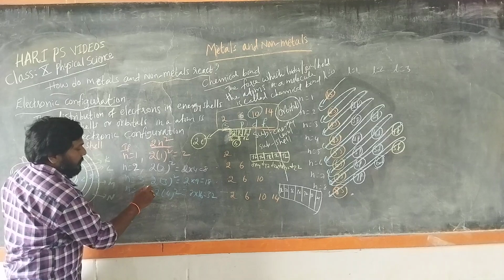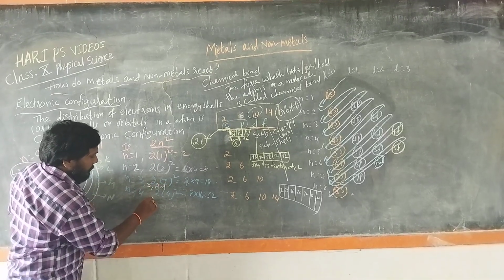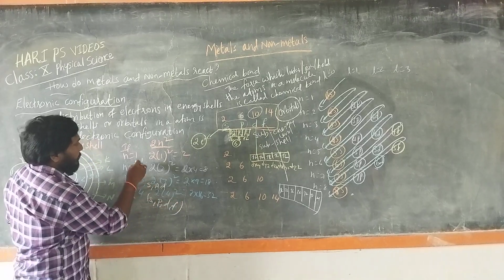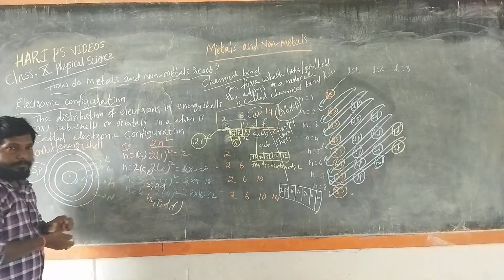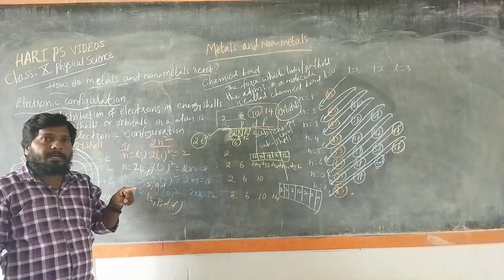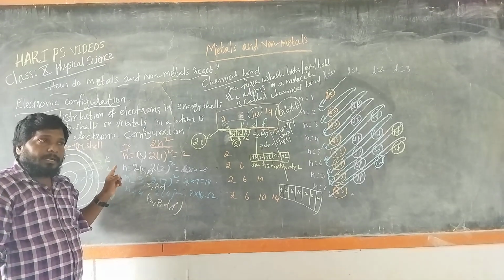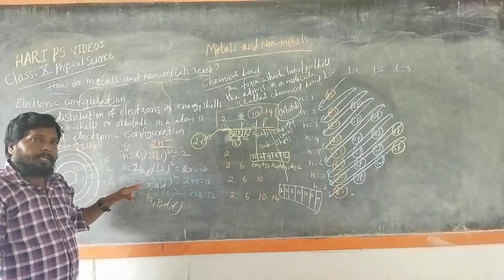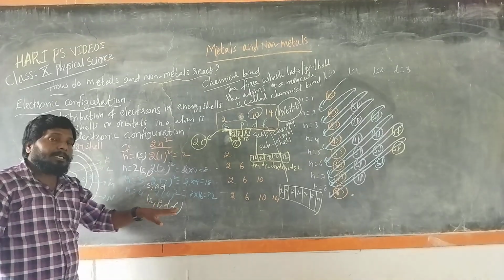Whereas n equal to 3 consists of S, P and D. Then the fourth one has S, P, D and F. So the first energy level has only one sub-energy level, that is S. Then the second energy level has 2 sub-energy levels, they are S and P. Then the third one has S, P, D. Then the fourth one has S, P, D, F.